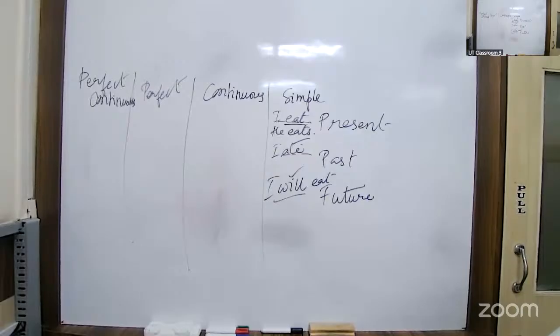Simple past, with a past time reference. For example, I ate this flavor yesterday. Yesterday, last night, last week, in the morning, I ate this today in the morning. It is over already. Right? So there would be a past time reference specifically.